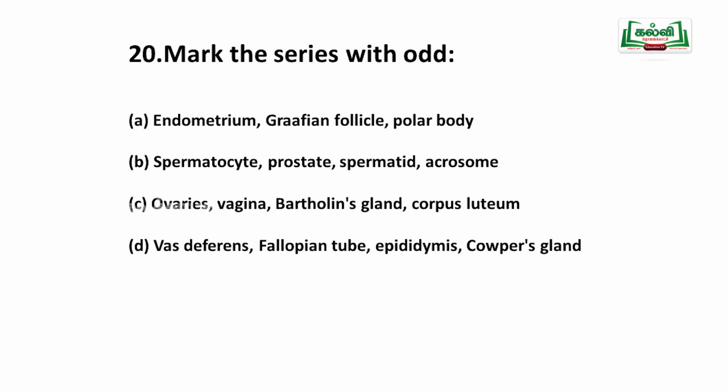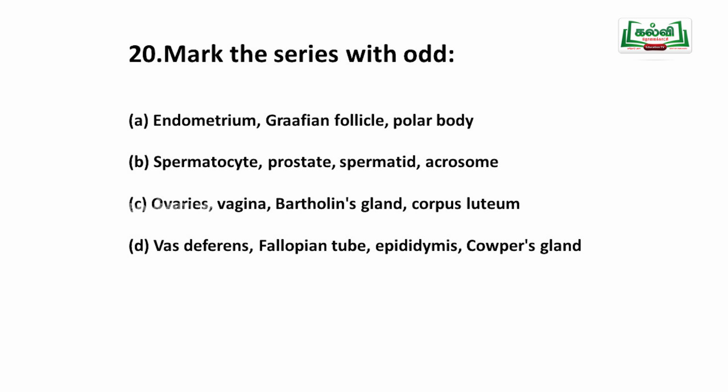Mark the series with the odd one. Option A: endometrium, Graafian follicle, polar body. Second option: spermatocyte, prostate, spermatid and acrosome.